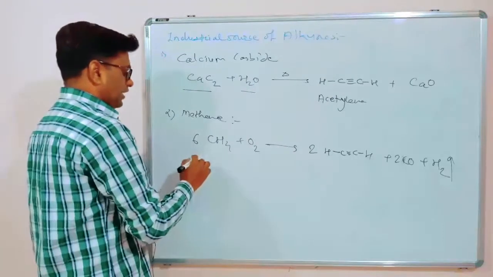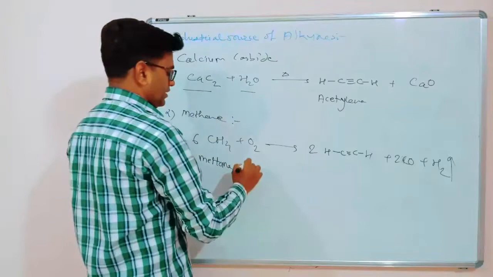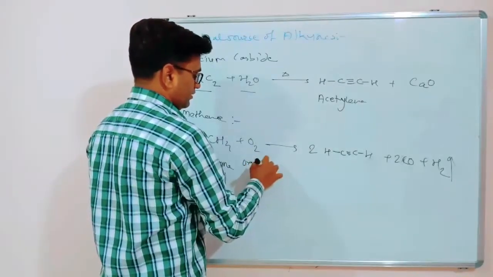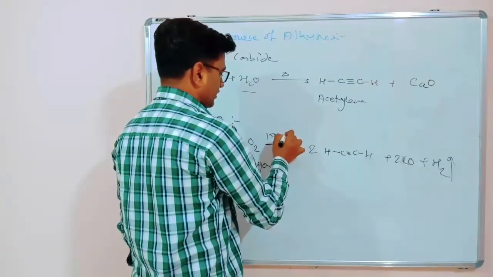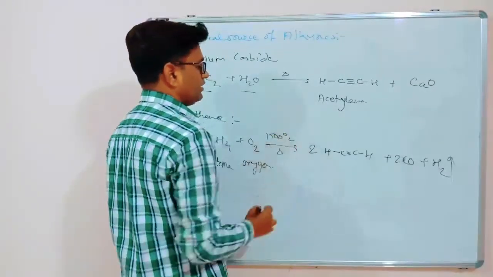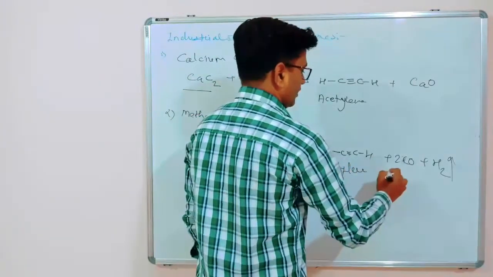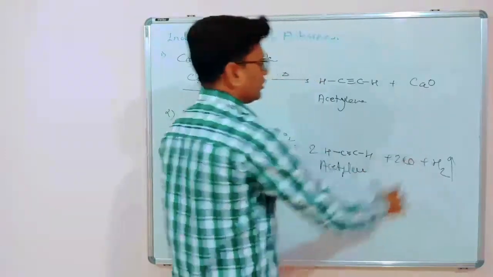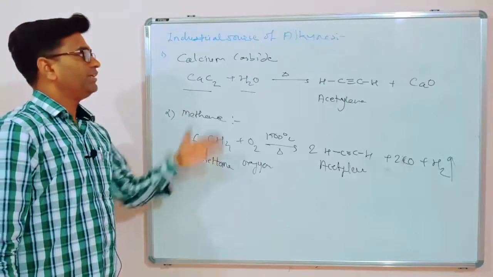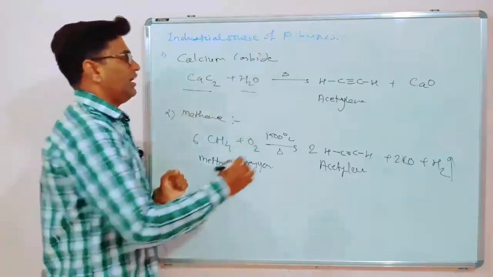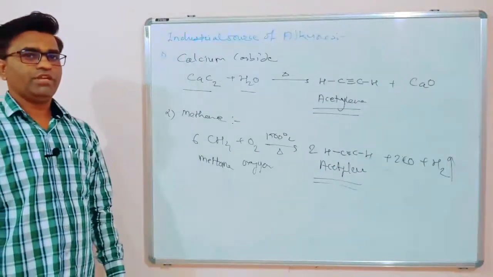So if you oxidize methane in presence of oxygen at around 1500 degrees Celsius temperature, then we will get acetylene plus carbon monoxide and hydrogen. So these are the two sources from where we can synthesize acetylene on an industrial scale, that is large scale.